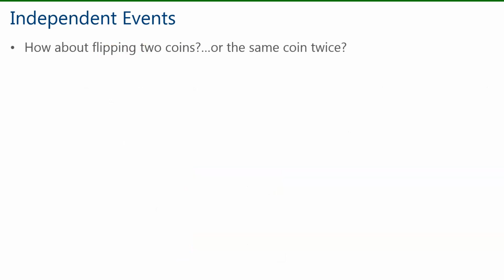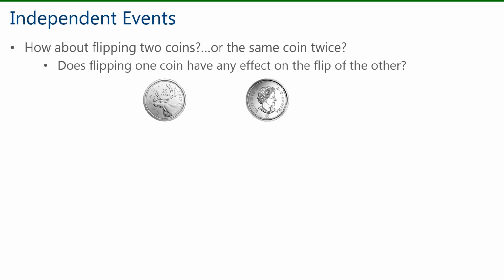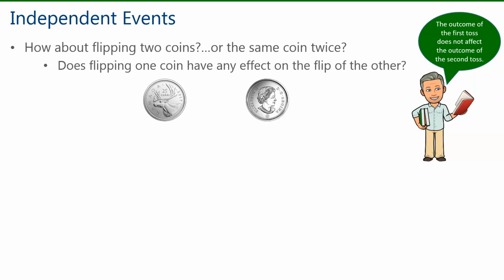How about though if we flip 2 coins, or maybe even the same coin twice? Does flipping 1 coin have any effect on the flip of the other? Or if I flip the same coin, does my first toss influence the result of the second toss? The answer is no. The outcome of the first toss does not affect the outcome of the second toss.